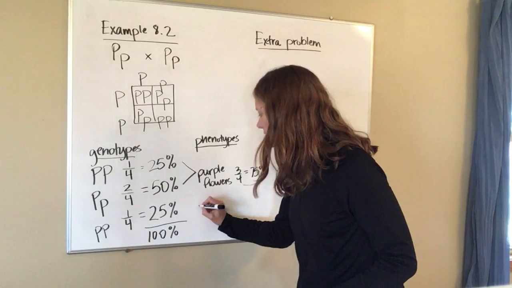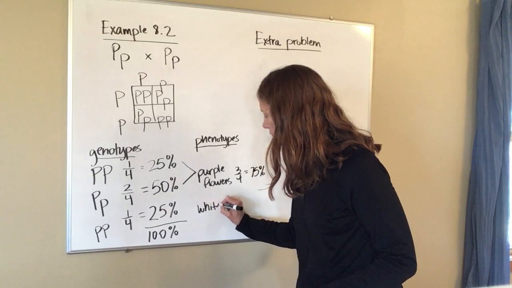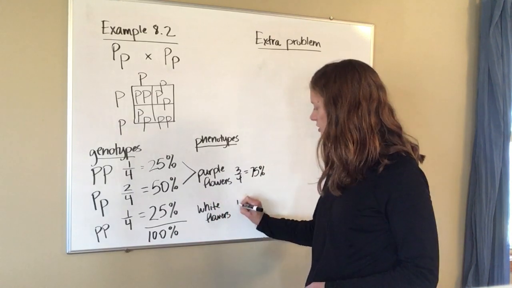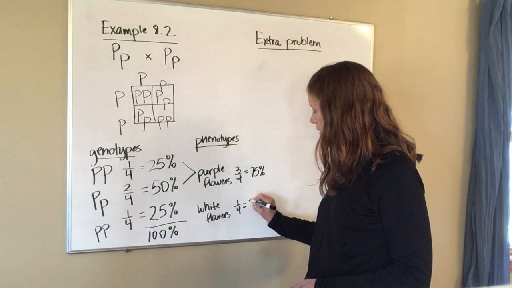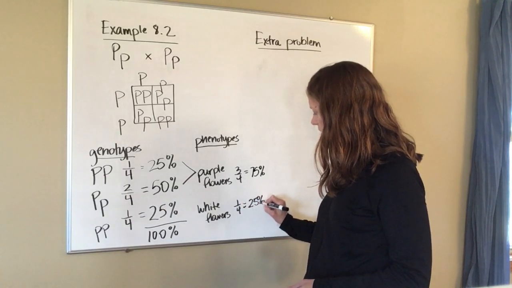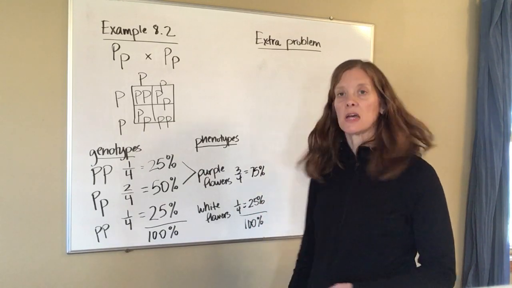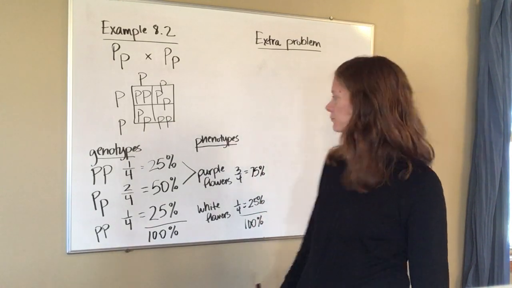2 little p's means that I have white flowers, and I just have 1 out of 4, which I already know is 25%. And again, 75 and 25 makes 100%, so that I know that I have all of them.